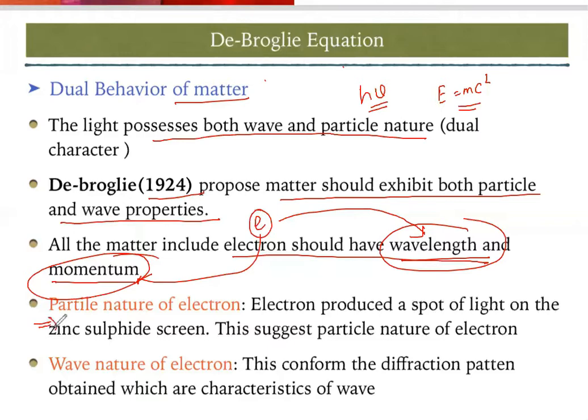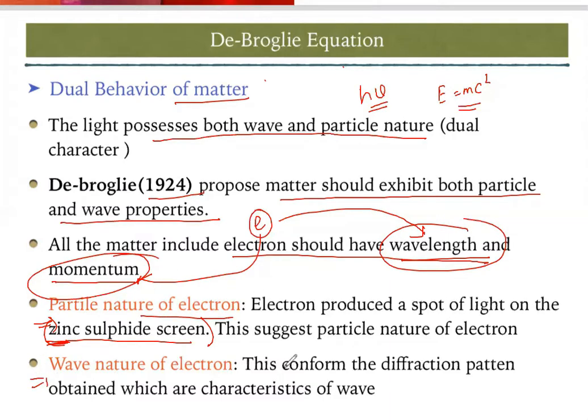The particle nature of electron produces a spot of light on the zinc sulfide screen. This is one experiment which tells about the particle nature of electron. You can search on Google what is the zinc sulfide screen and how it is used to detect the particle nature of electron.